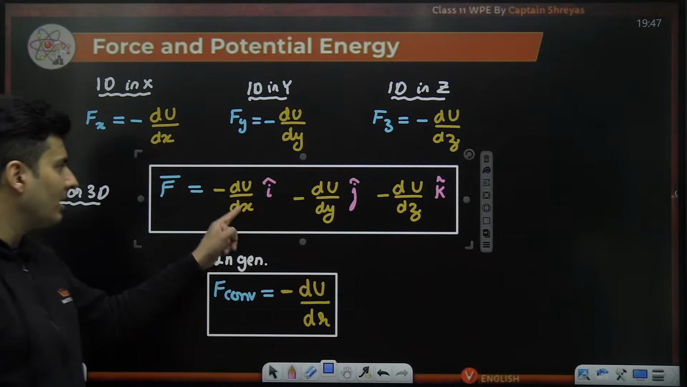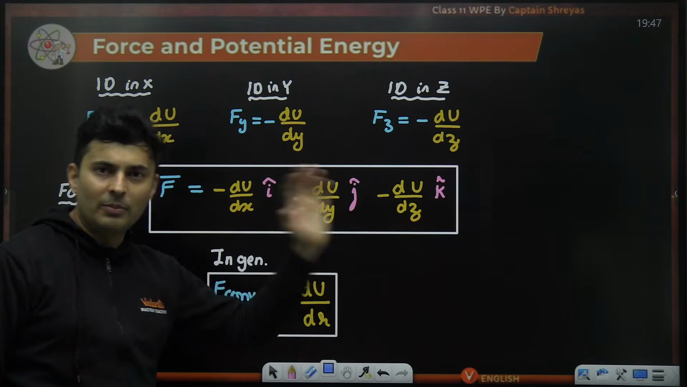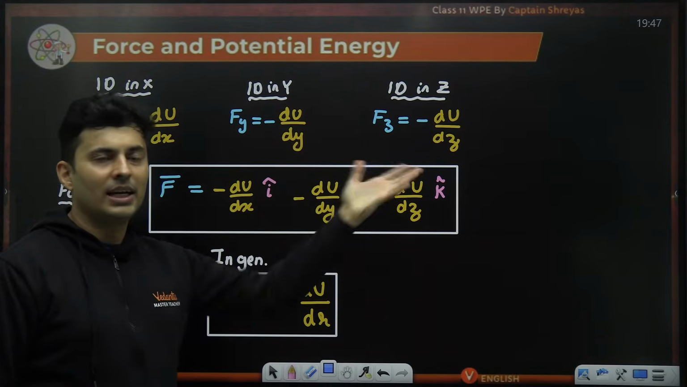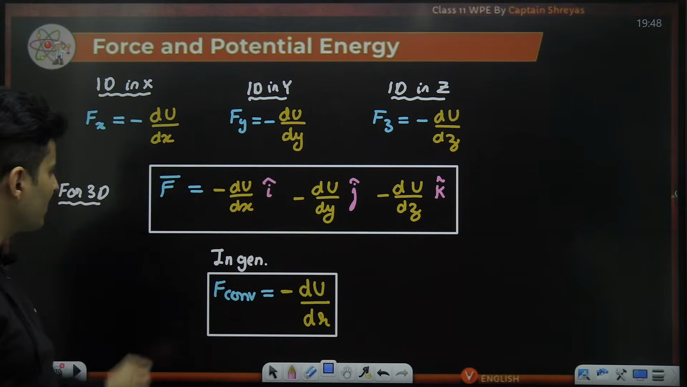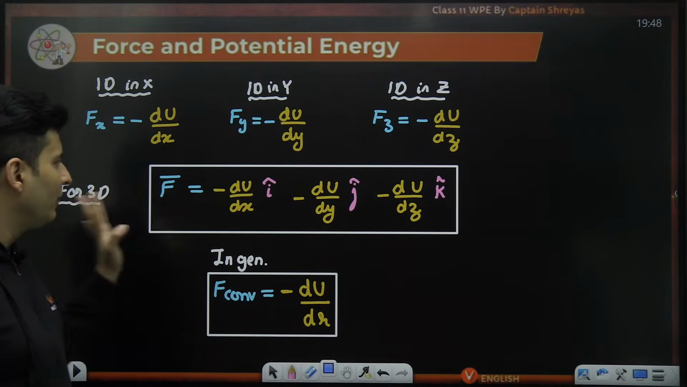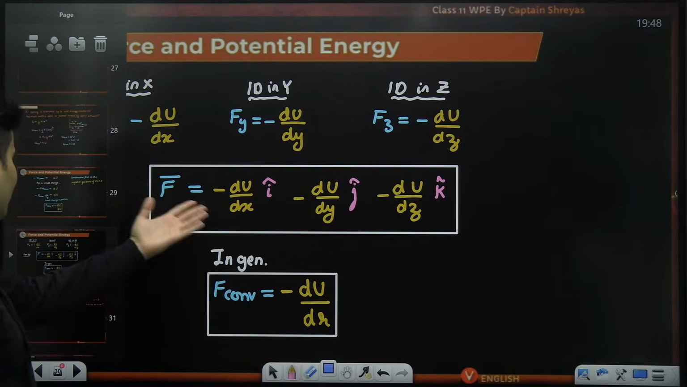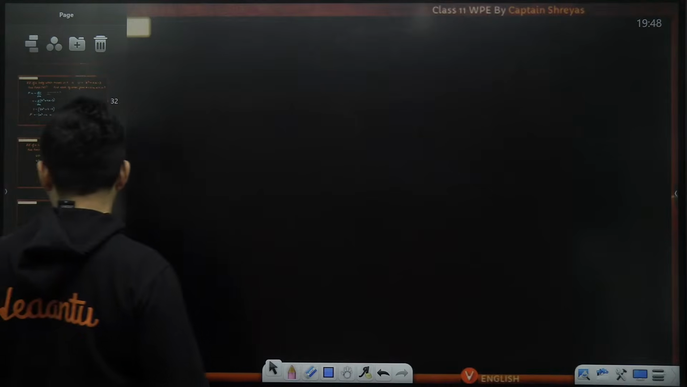That's it. You differentiate it with x, with y, and z separately. Each component you will get separately. That's what you do in multi-dimensional questions. Don't worry, I'll give you an example of it so that it becomes less scary. Otherwise, it looks very big and scary, right? But actually, when you do it, it is very simple.